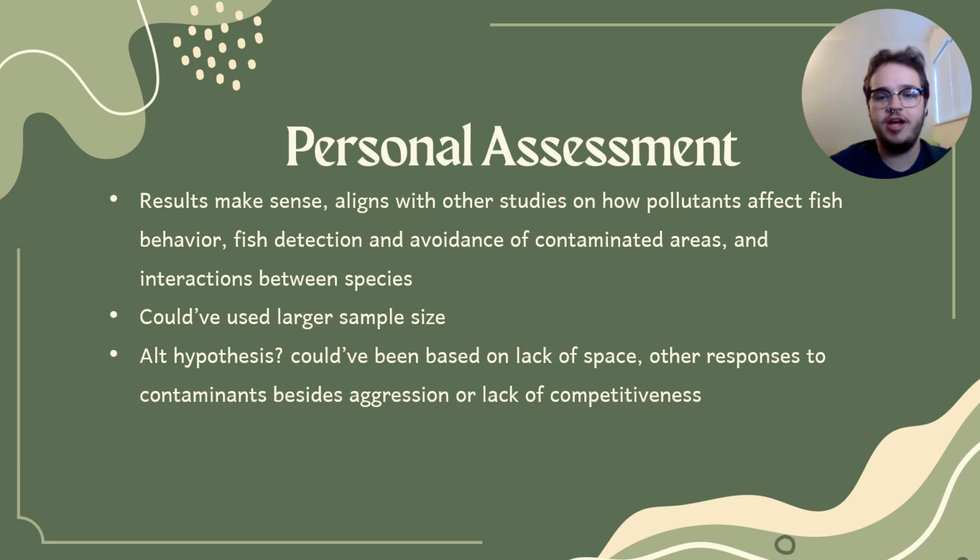The authors did touch on a lot of the possible alternative hypotheses. They grouped them into two groups, which is either the effect of guppies on displacement of zebrafish or the effect of contaminants on the displacement of zebrafish. So it was kind of difficult to come up with an alternative hypothesis that did not fall into one of those categories. I thought maybe it could have been based on the strength of reaction to copper, so the guppies could have just reacted sooner and stronger than the zebrafish and took up all of the space in the lower contaminated areas before the zebrafish could respond.